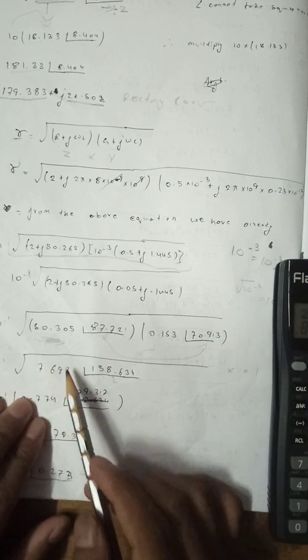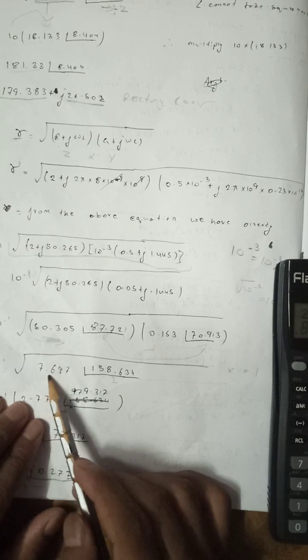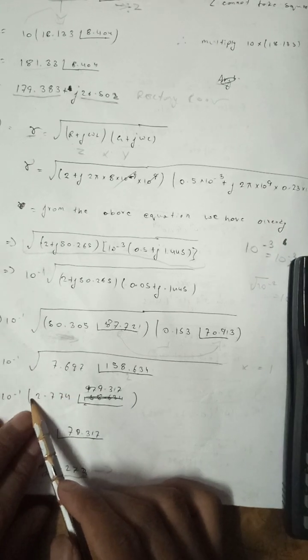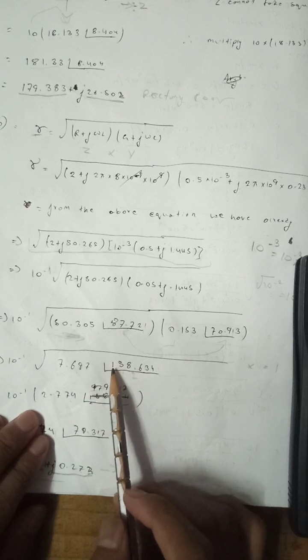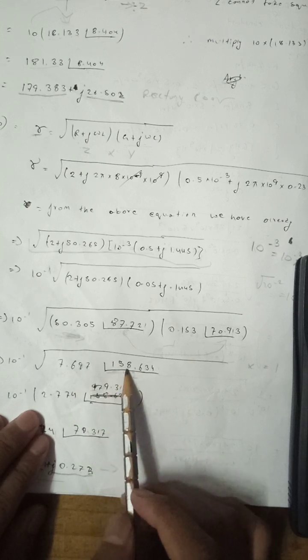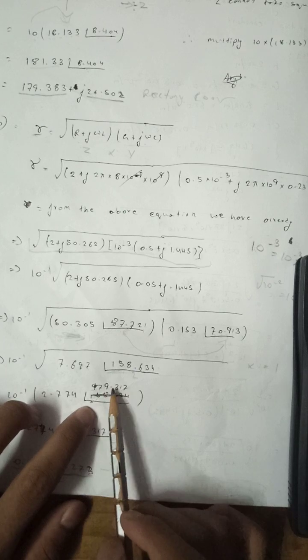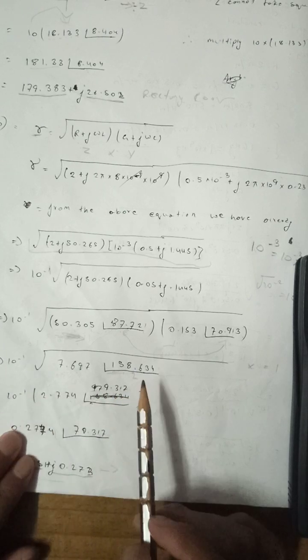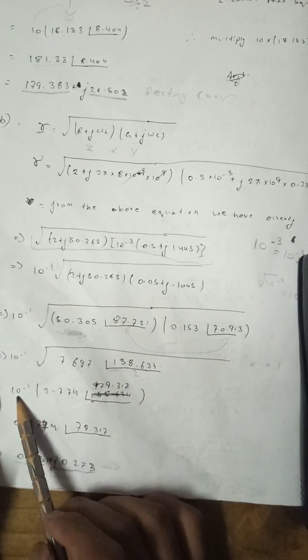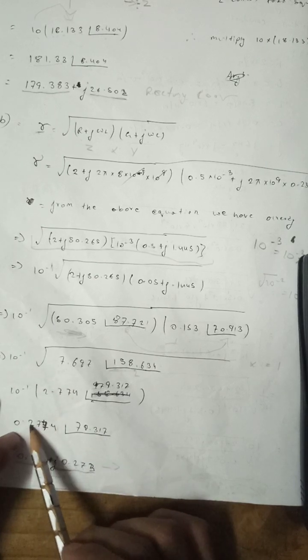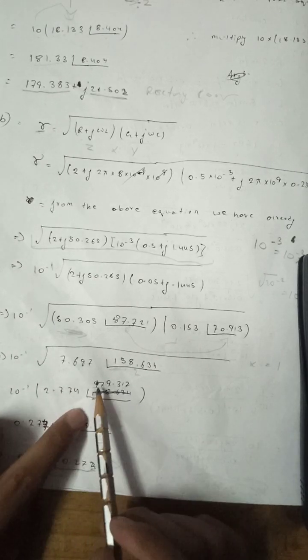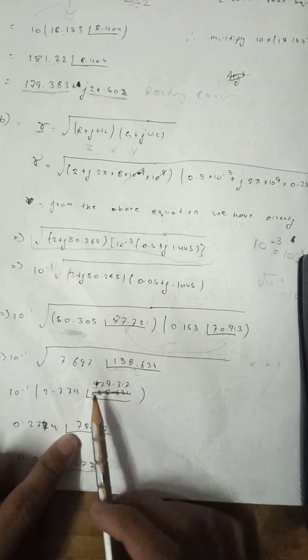Take the square root of 7.697, we get 2.774, and for the direction we divide by 2, we get 79.317. Multiply 10 power minus 1 with 2.774, we got 0.2774, and this one leave like this.